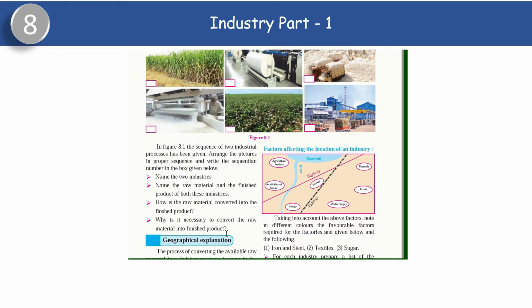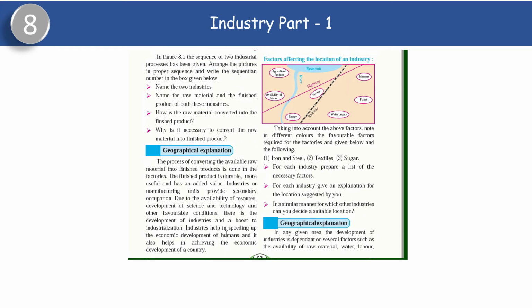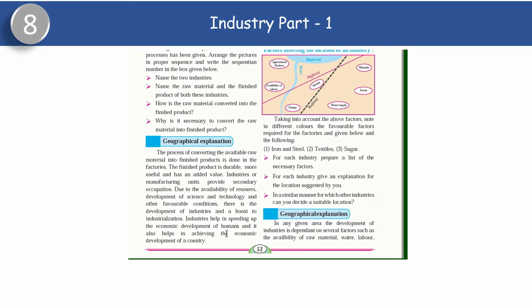The finished product is durable. Durable means what? It never gets spoiled very fast. We can keep it for a long time. It is more useful and has an added value. Added value means, for example, sugar. Sugar has got added value. Then the cloth that we use has got added value. Industries or manufacturing units provide secondary occupation. So this kind of work is called secondary occupation.